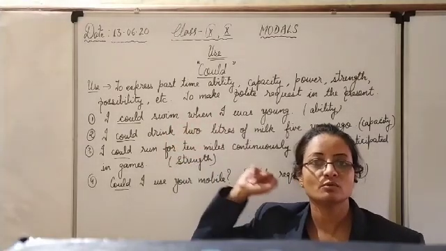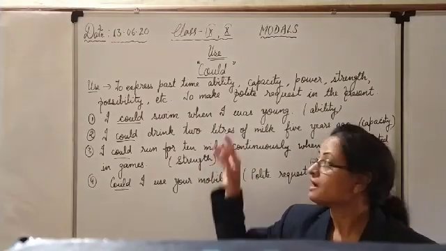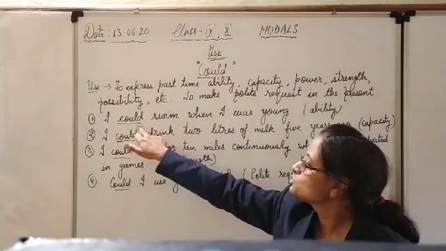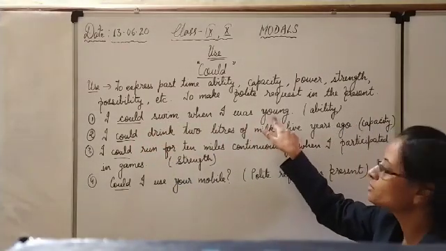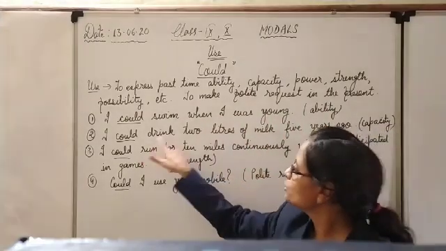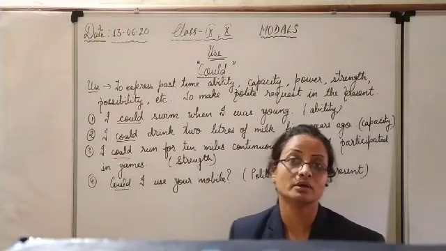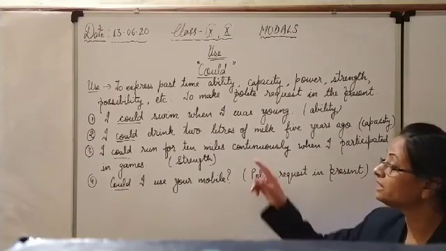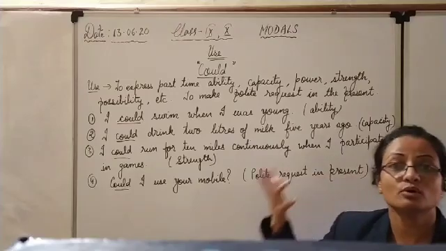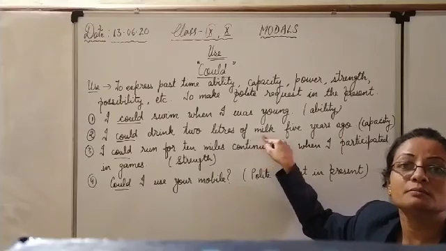Swimming, computer operation, speaking some language fluently, all these need continuous practice. And because of the lack of practice, maybe you can forget the things, tricks. So when I was young shows your past time. So it is the ability of the past. Then, I could drink 2 liters of milk 5 years ago. Now maybe grown up, so no ability to drink 2 liters of milk daily. So here again is the past capacity of your body to hold 2 liters of milk per day. So this shows the capacity of the past.